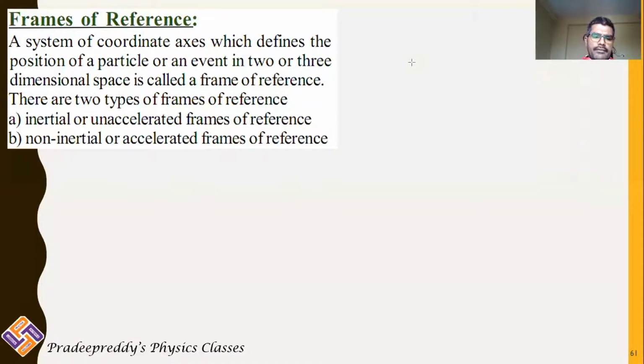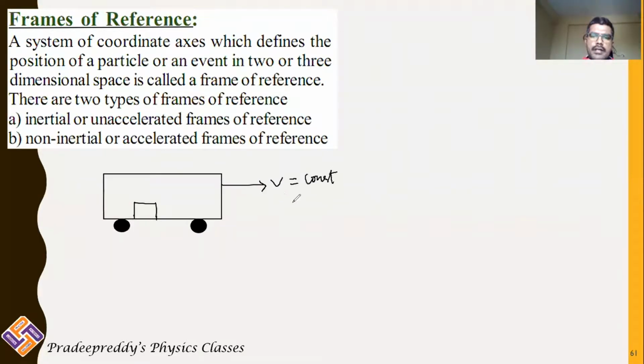So in order to make frame of reference clear, I'll be considering a vehicle, and this vehicle is moving on the road. And there is a block resting on this vehicle, and it is moving with constant velocity. If velocity is constant, acceleration is equal to 0. It may be in the rest position, where velocity is equal to 0.